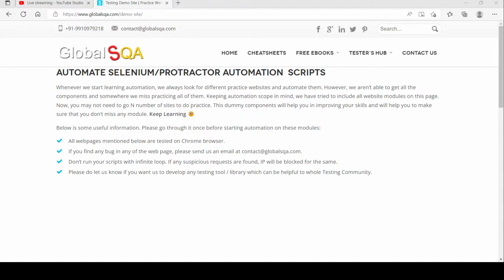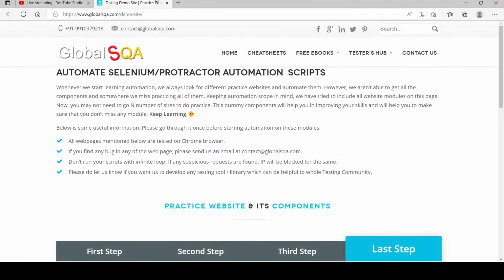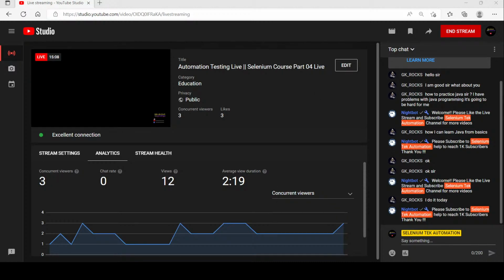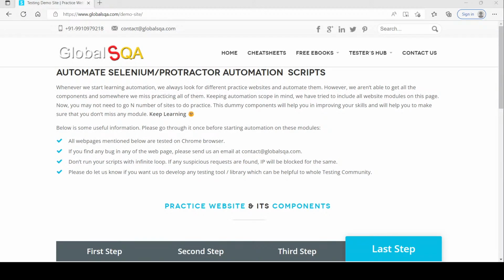Okay, not an issue. What I am discussing currently is this URL that I provided to you yesterday, to do some practice from your end as well. Please let me know how many of you practiced today. Now I am going to show you how I worked with the tabs, how I worked with sliders, and how I worked with the drop down list.